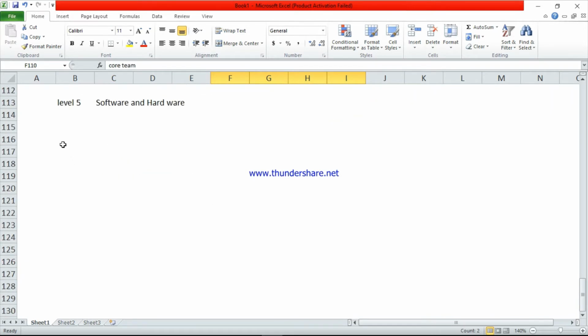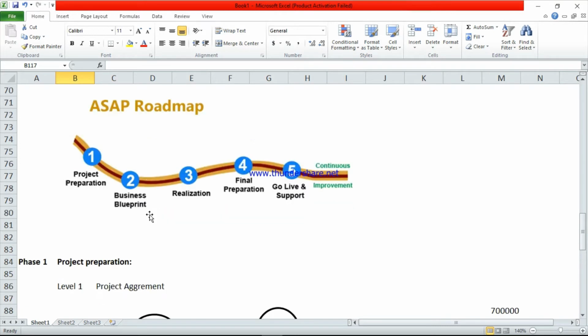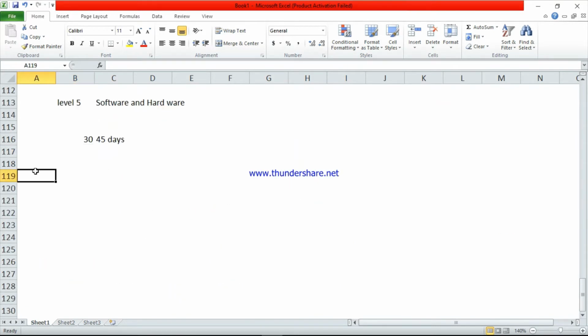This phase will take around 30 to 45 days. So this is very important. Now the second phase is the business blueprint.